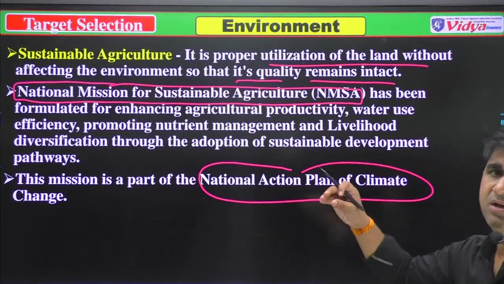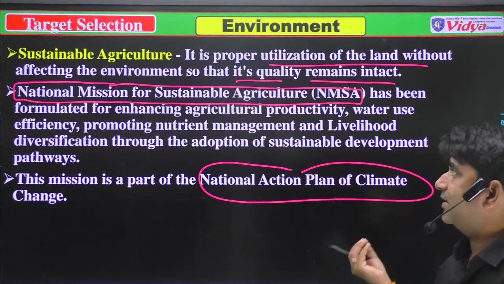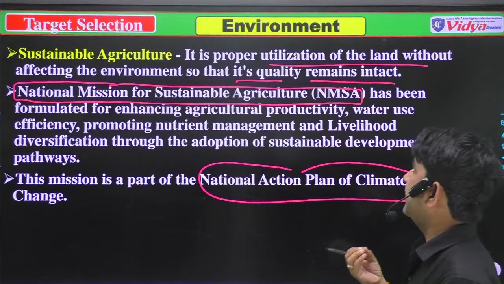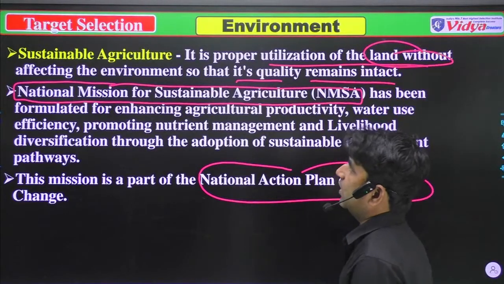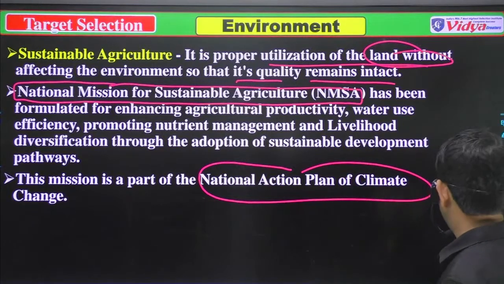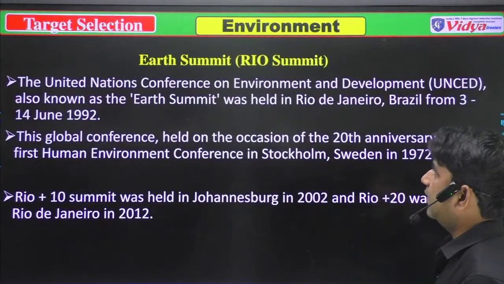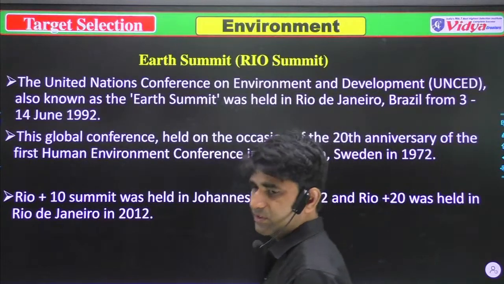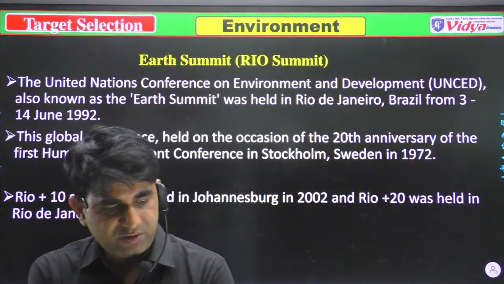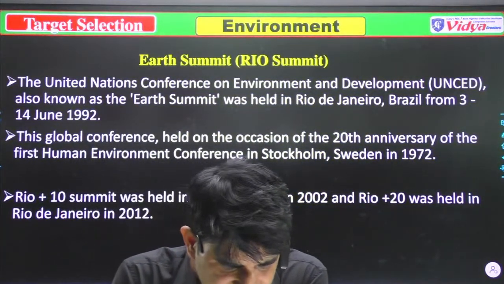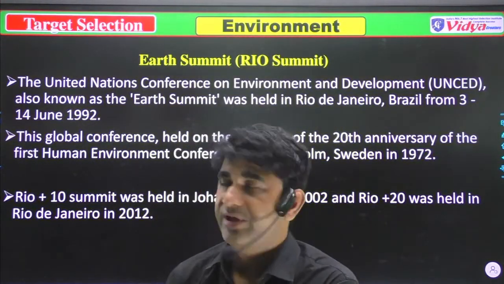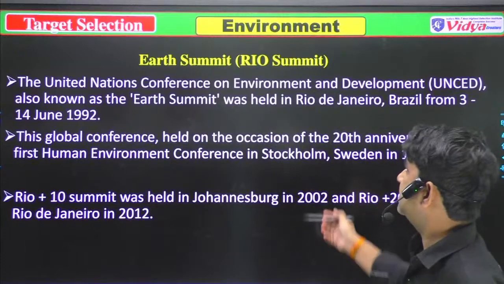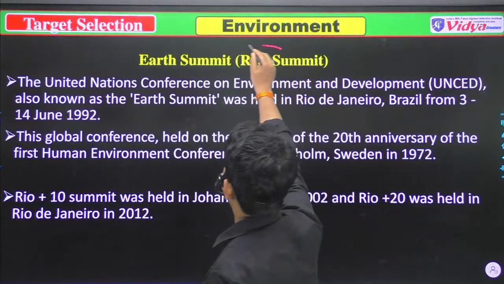Now you all have to learn what you mean by sustainable agriculture. You can say it is proper utilization of land without harming or affecting the environment. After that, the Earth Summits, because it's very important. Every year it is asked in many examinations about the Earth Summits. Okay, so Earth Summit is also known as Rio Summit.